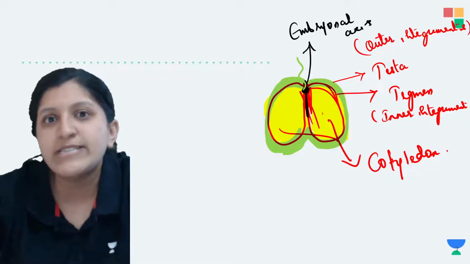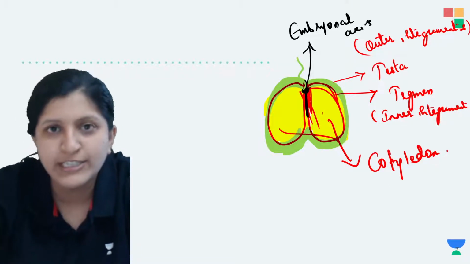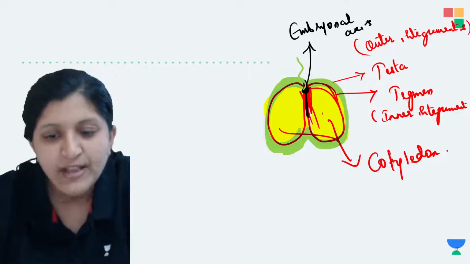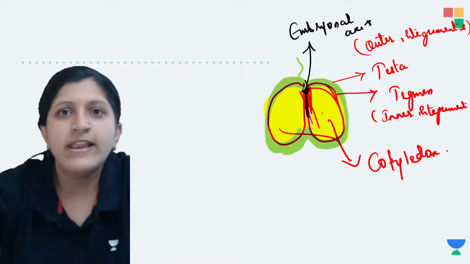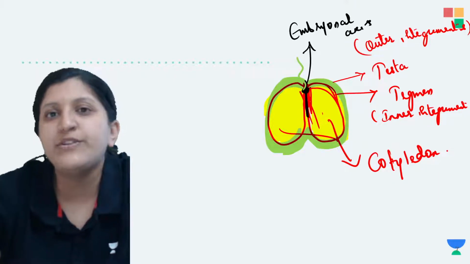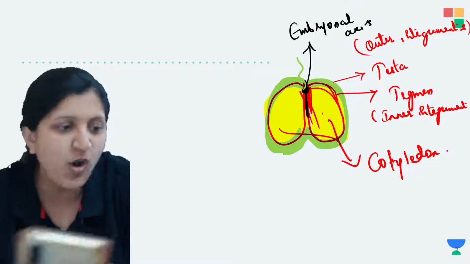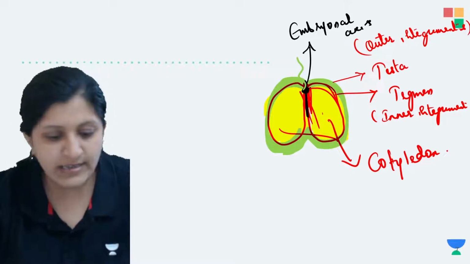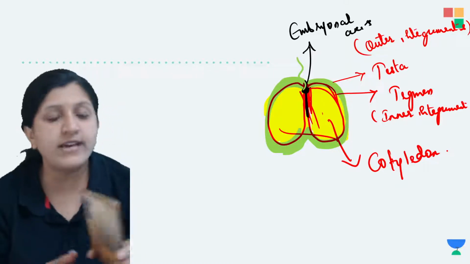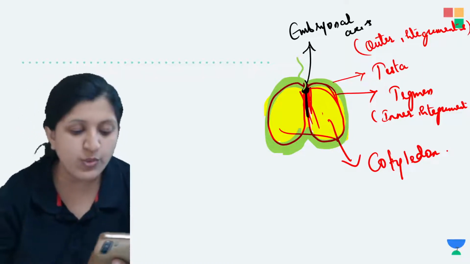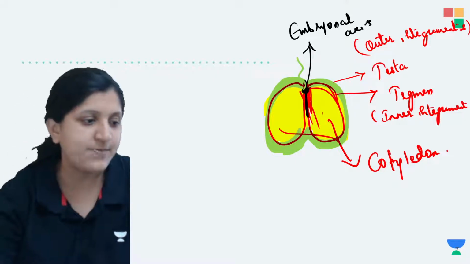I'll come up with certain tricks and tips so that you can learn and remember plant tissues and animal tissues, their different types and functions, easily. Already I have taken a session on tissue, so you can watch those sessions also.